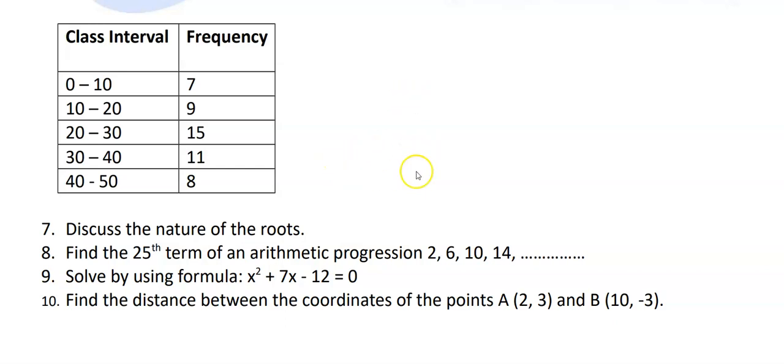is 0, greater than 0, or less than 0, you have to write this on one side, the discriminant condition, and on the other side you have to write the nature of its roots. That is what is called discussing the nature of the roots.